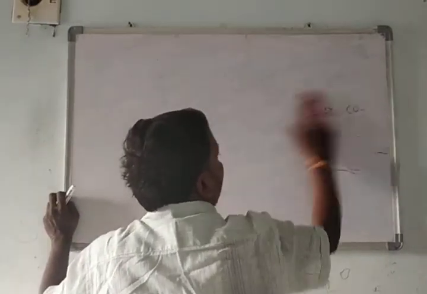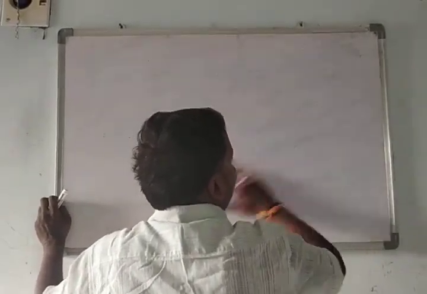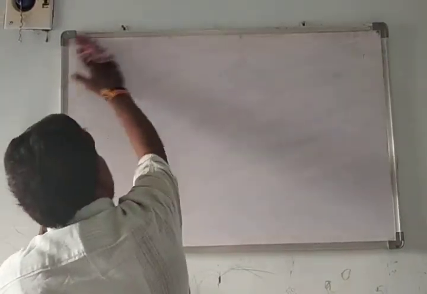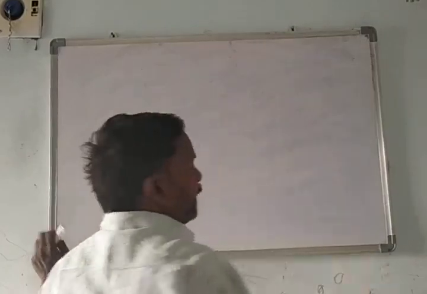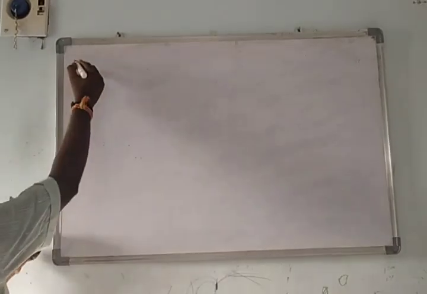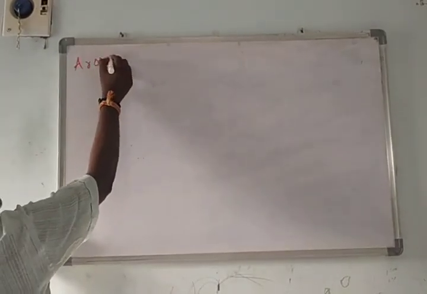What is the meaning of aroma? Aroma means pleasant odor. Pleasant odor molecules we consider as aromatic.